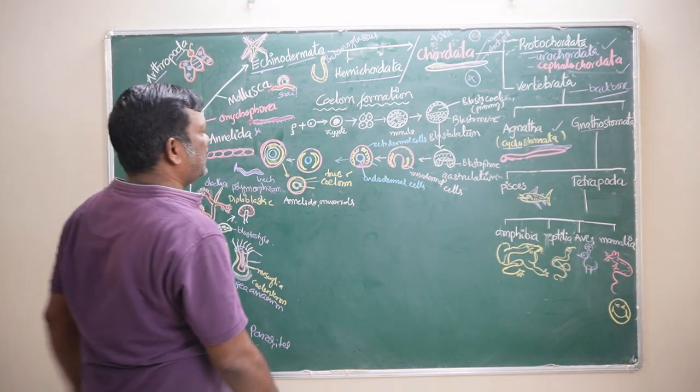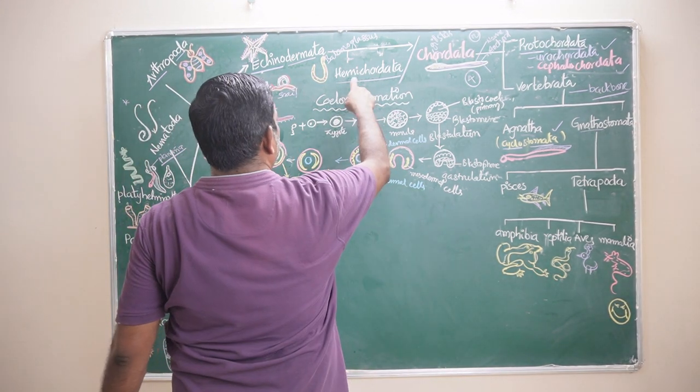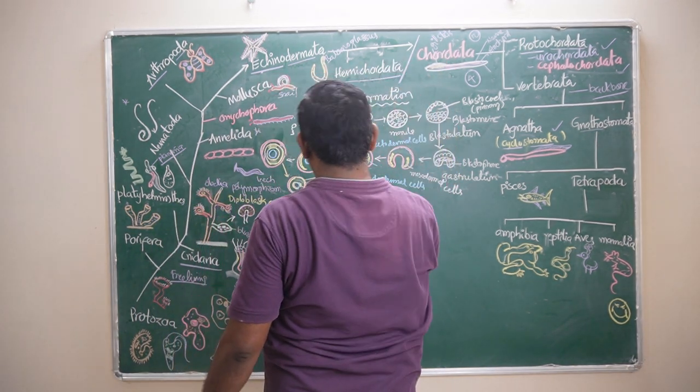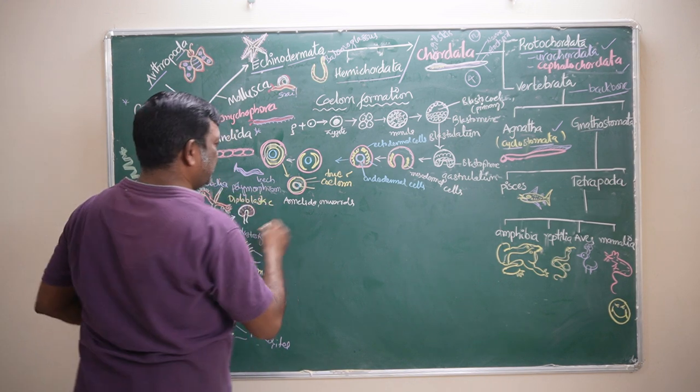Next, what we have to discuss is echinodermata, hemichordata and chordata separately at this moment. What does that mean?